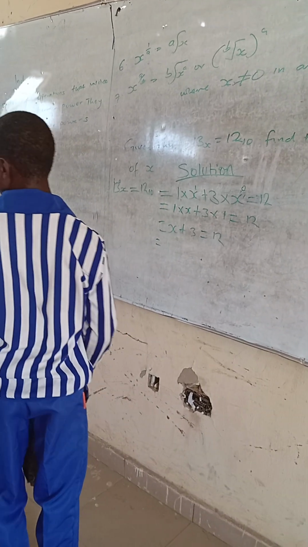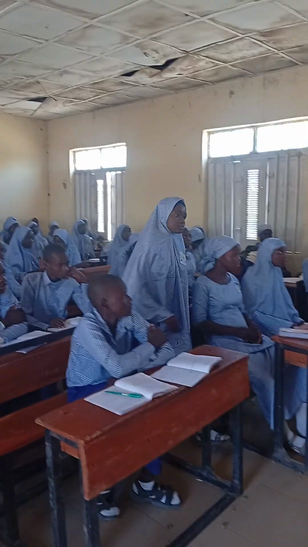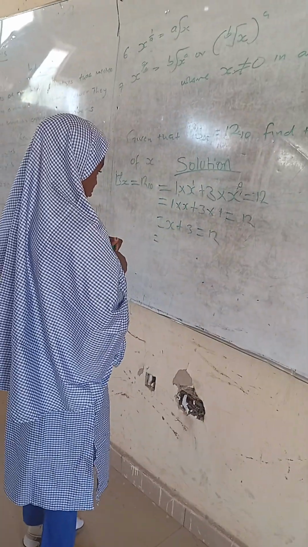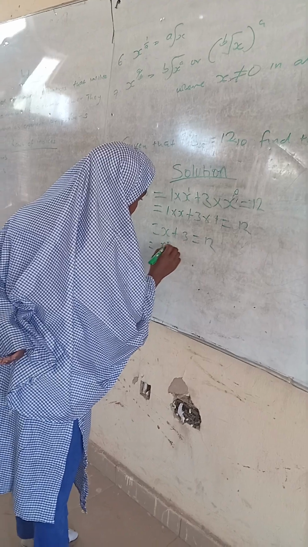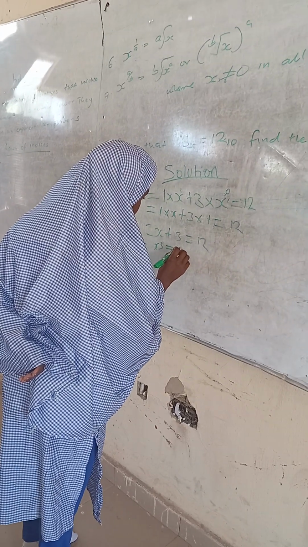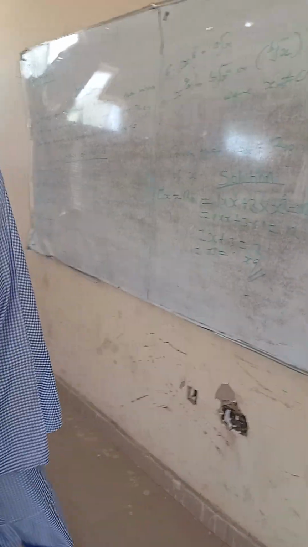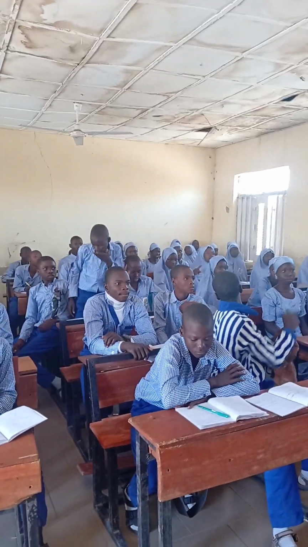Everybody must participate. Who can finish it? You. Okay. Clap for him. He has tried now. Finish it. Wrong. You can try. You. Not you. You. The other boy.